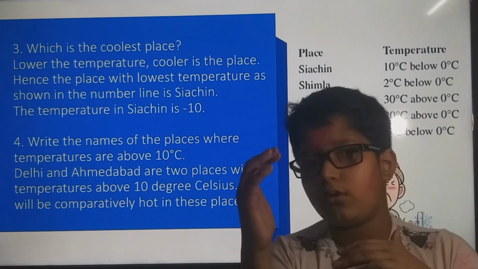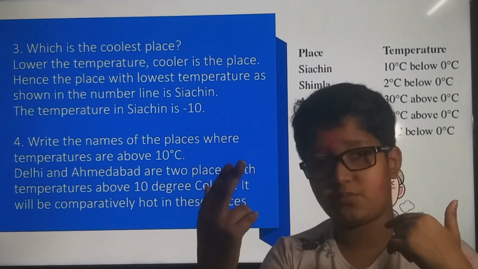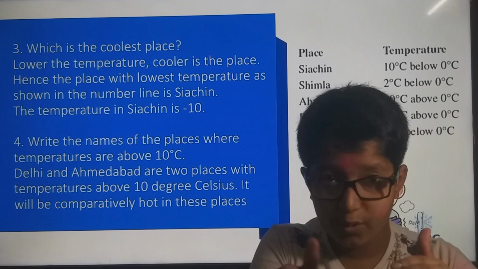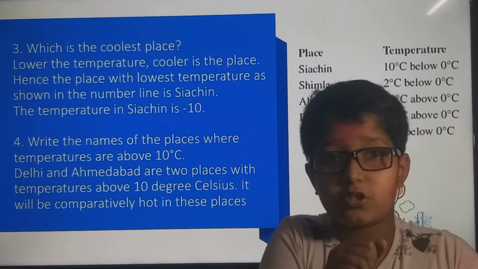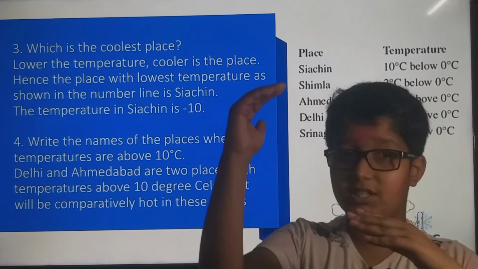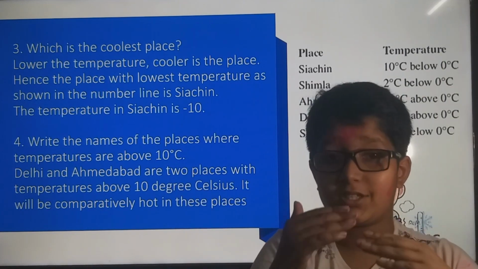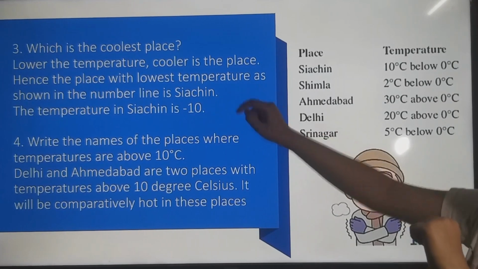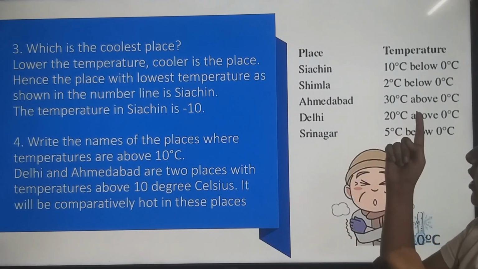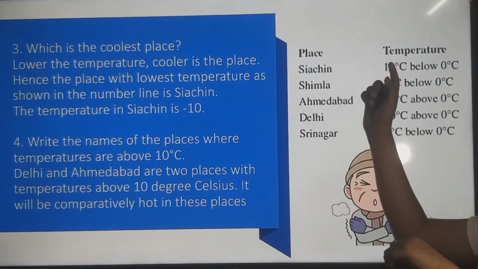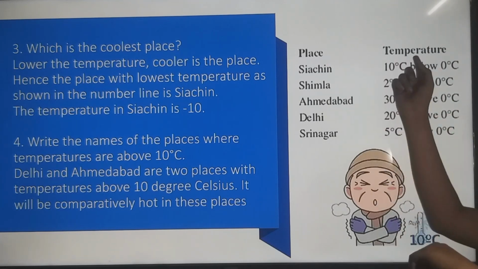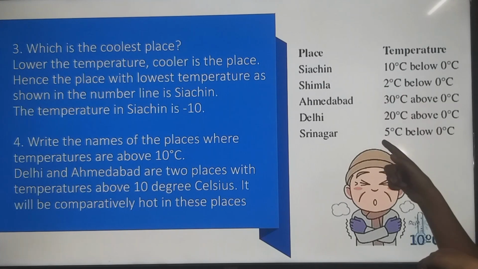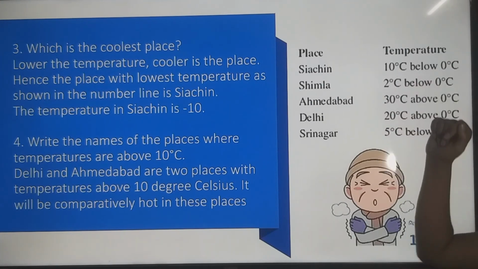Above 0 degrees Celsius it gets hot, and below 0 it gets cold. So the place with the lowest temperature shown on the number line is Siachen. Here we saw the lowest is minus 10. The others are minus 2, then 30, 20 and minus 5. So the lowest is minus 10.